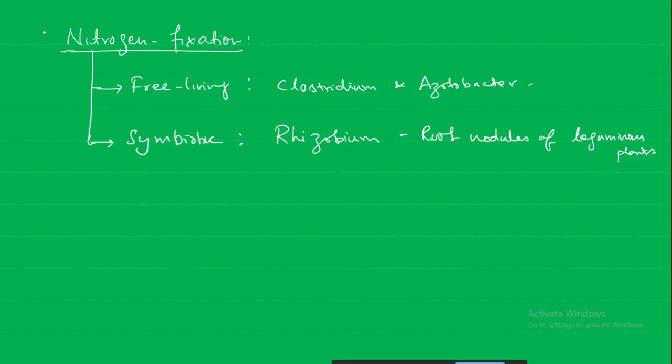Whatever nitrates are there in the soil, through bacteria, they have to come to the plants, because can plants use atmospheric nitrogen directly? No, sir, they cannot. Even humans can't use direct atmospheric nitrogen.